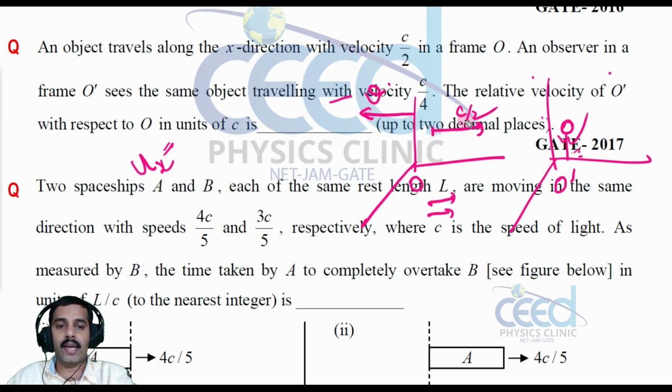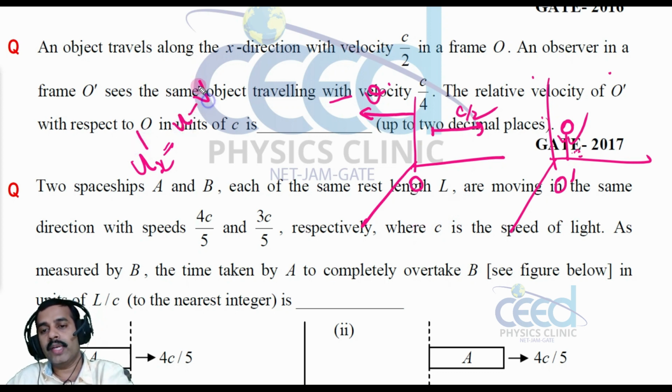But both are moving in the opposite direction. Then ux dash is equal to u minus v divided by 1 minus uxv divided by c square, right?